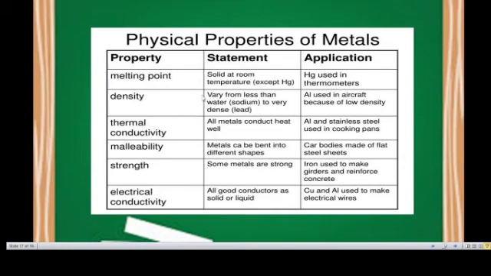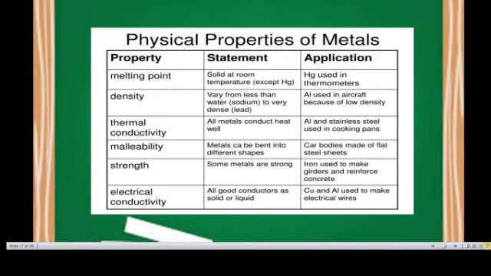Density varies from less than water to very dense. Aluminum is used in aircraft because of its low density.